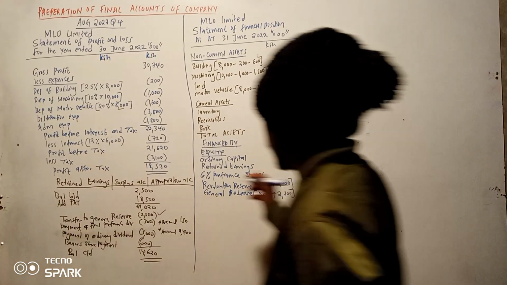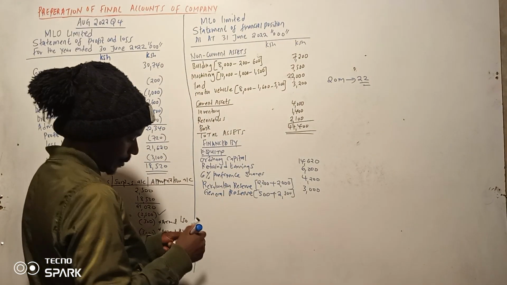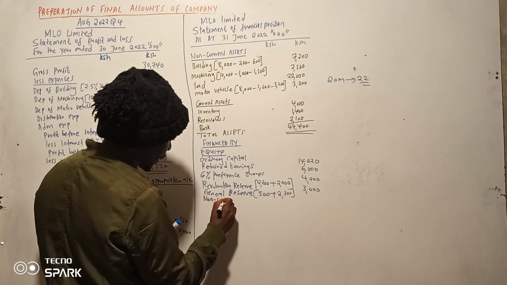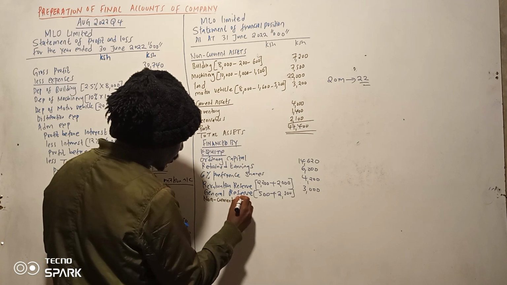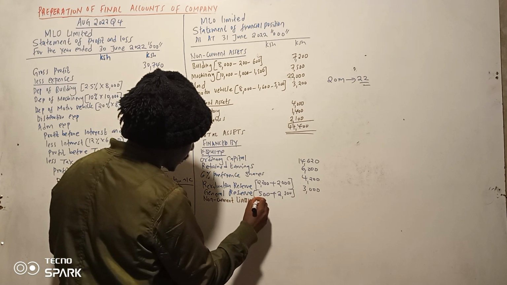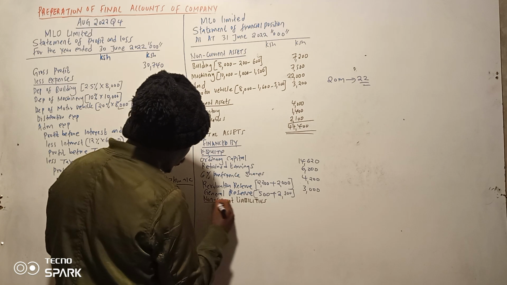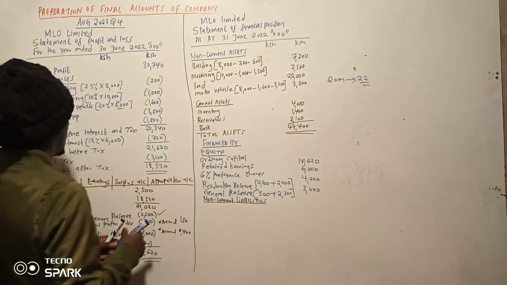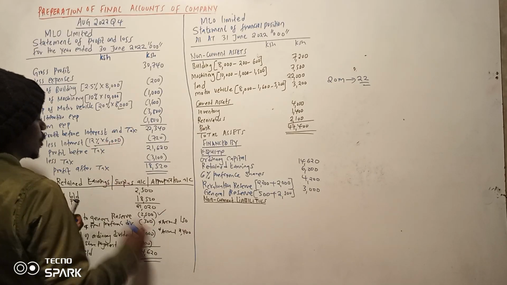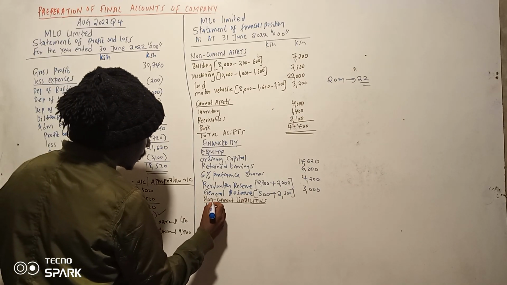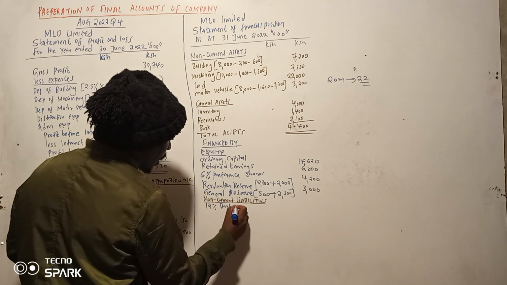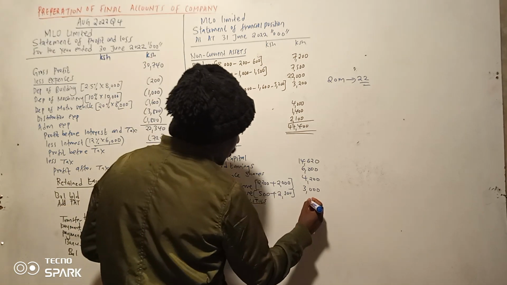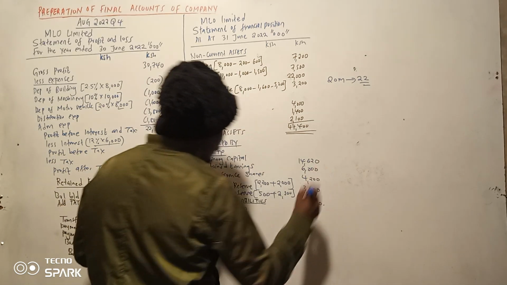Kutoka kwa general reserve, you can go to the non-current assets. Let me use another pen for heading. Non-current liability, not assets. Jumbo anasema assets. So that one is the bank loan. 12% bank loan. Ndio hapa ilikuwa 6 million.